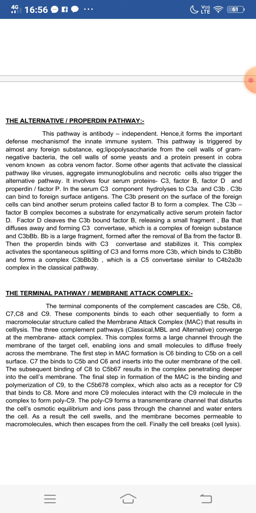For example, polysaccharide from the cell walls of gram-negative bacteria, the cell walls of some yeast, and a protein present in cobra venom or toxin known as the cobra venom factor. Some other agents that activate the classical pathway, like viruses, aggregate immunoglobulins and necrotic cells, also trigger the alternative pathway. It involves 4 serum proteins, that is C3, factor B, factor D and properdin or factor P.